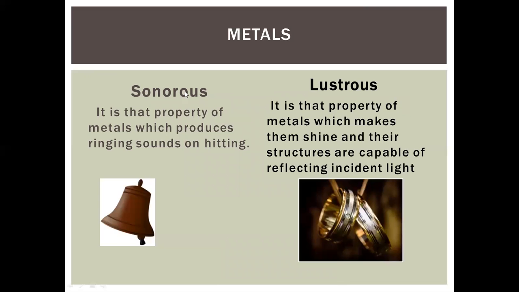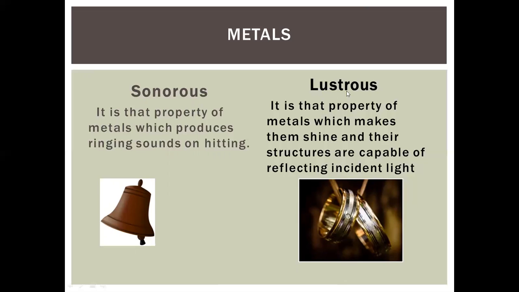Next, metals are sonorous. This is the shape of a bell. This shows that sonorous means it can produce sound. It is the property of metals which produces a ringing sound. Ringing sound means if you hit a metal with another metal or anything, it produces sound. Among all metals, iron is considered the hardest metal, which can produce a very loud sound. Gold and aluminum are considered soft metals. They produce sound, but the most sound is produced by iron.